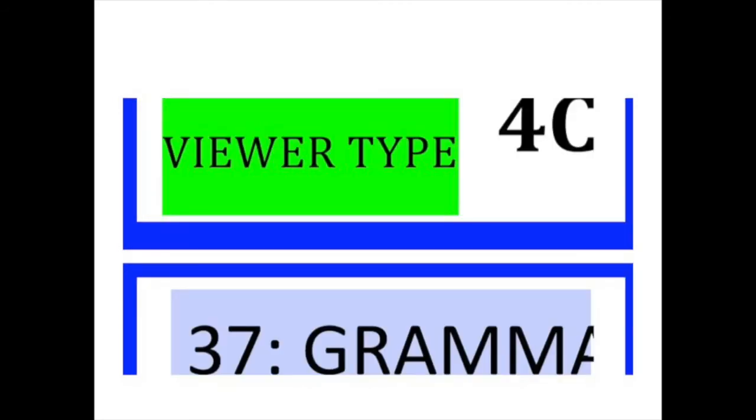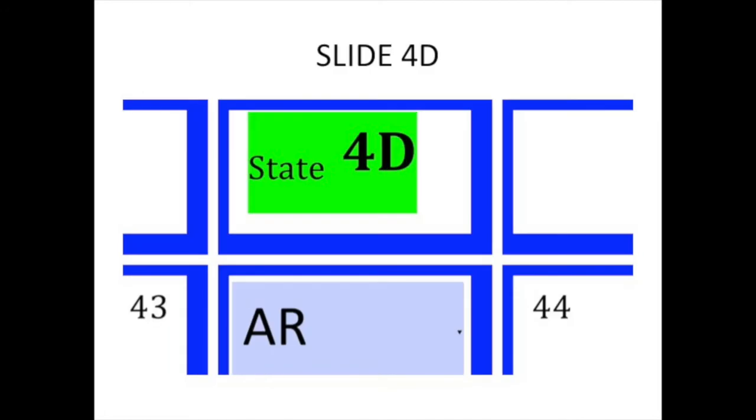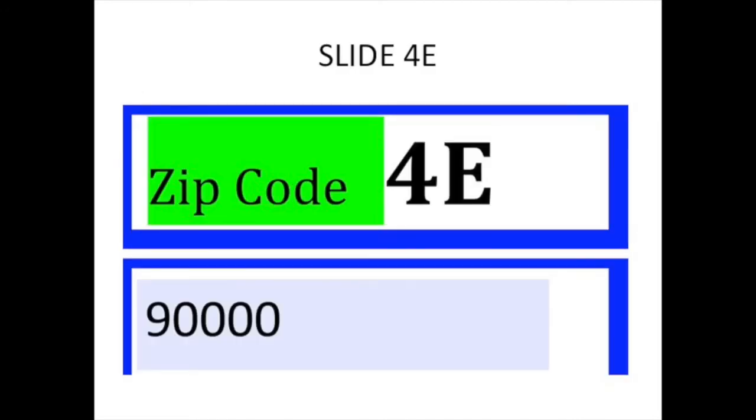In box 4C, click the down arrow and select your viewer type. In box 4D, click the down arrow and select the two-digit state abbreviation.